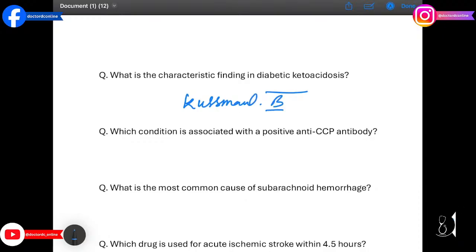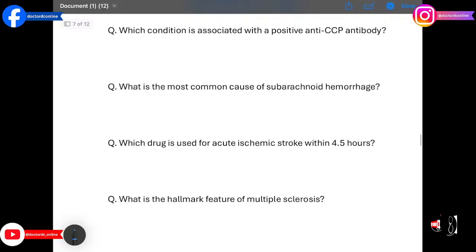Which condition is associated with a positive anti-CCP antibody? Rheumatoid arthritis. This specific antibody predicts erosive joint disease.